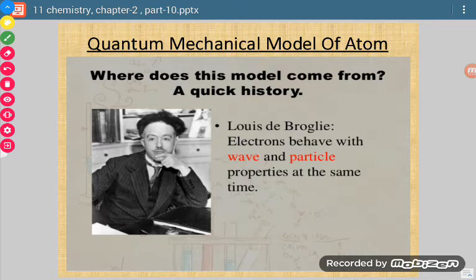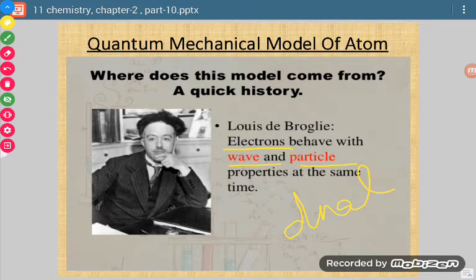Okay, so let us discuss the brief history before discussing the postulates of the quantum mechanical model. Where does this model come from? Now see, there was a scientist, de Broglie, whose equation we have done. He said that electrons behave as a wave as well as a particle, meaning they show dual character.